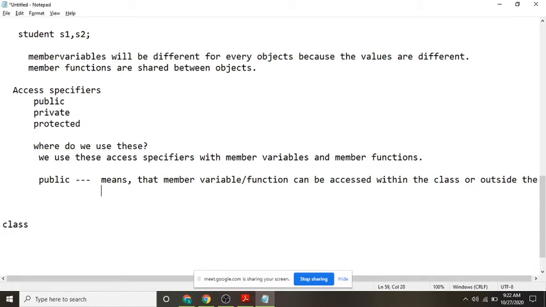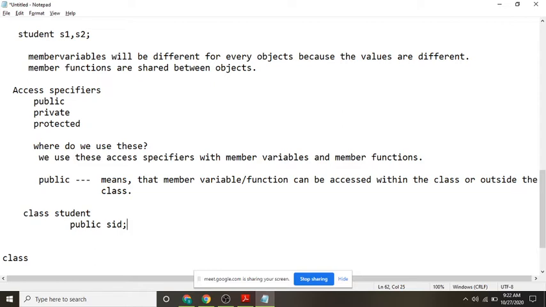Understood? For example, in the class student, if I tell public SID, what is the meaning of this one? Can anyone tell? My class name is student, I told public SID. What is the meaning of this one?